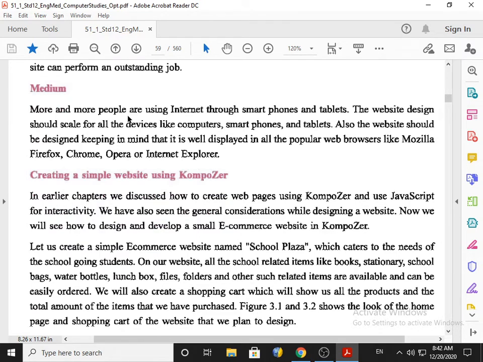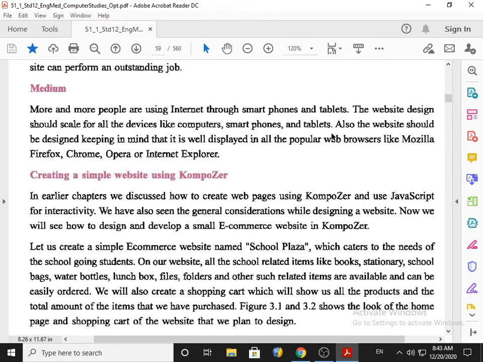Now more and more people are using the internet through smartphones and tablets. So the website design should scale for all devices like computers, smartphones and tablets. So it says that if you create a website, then you have to see that your website opens on all devices: computer, smartphone and tablets.